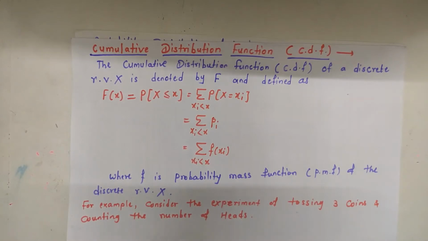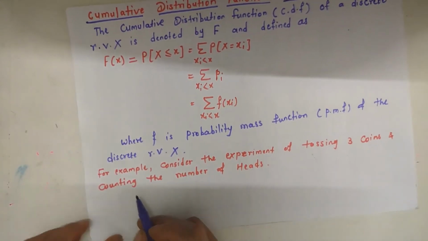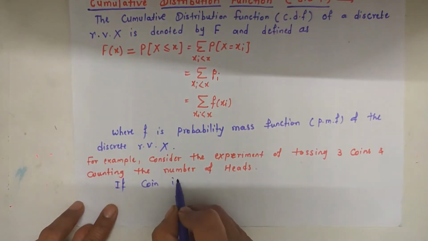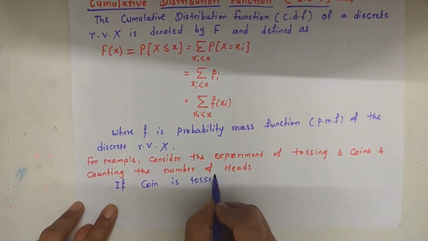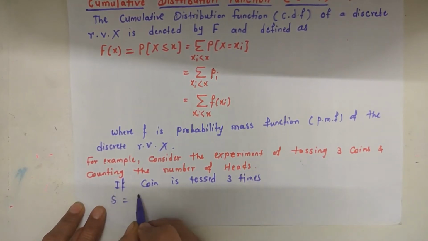So let's see one example for this distribution function. Consider the random experiment of tossing 3 coins and counting the number of heads. Here the random experiment is tossing 3 coins. So if a coin is tossed 3 times, then the sample space S is